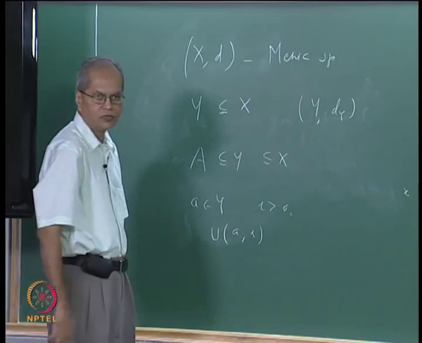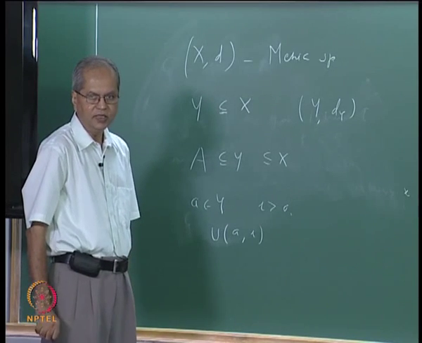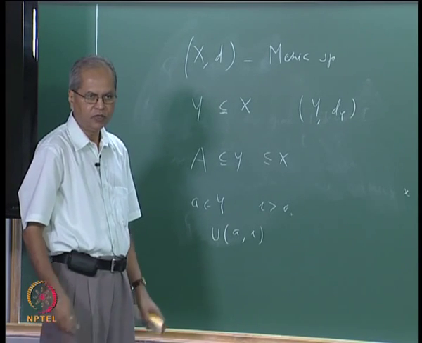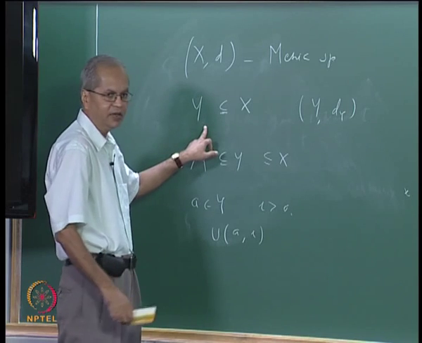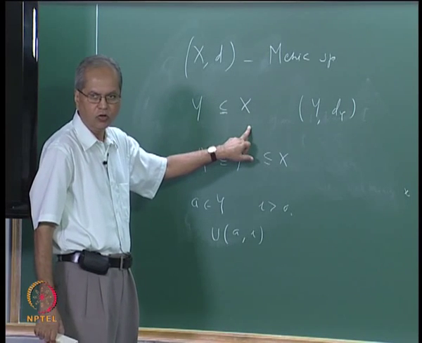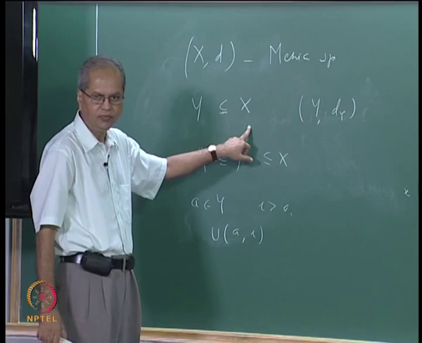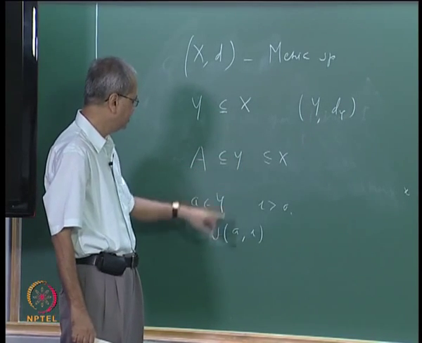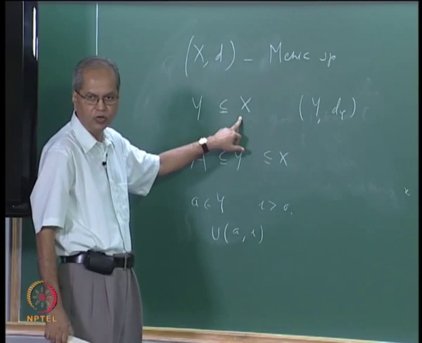But now you will see that this will have two different meanings, whether you regard that as an open ball in Y or an open ball in X. What will be the meaning of saying that this is an open ball in X?